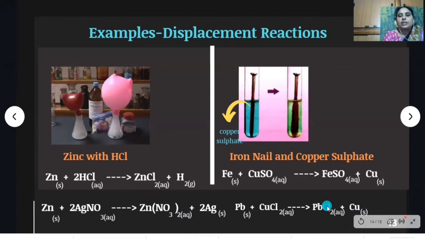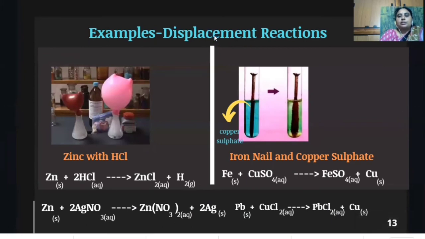Lead displaces copper and occupies the place of copper. So in all the above reactions, one element displaces the other element from its compound. So, these are called displacement reactions.